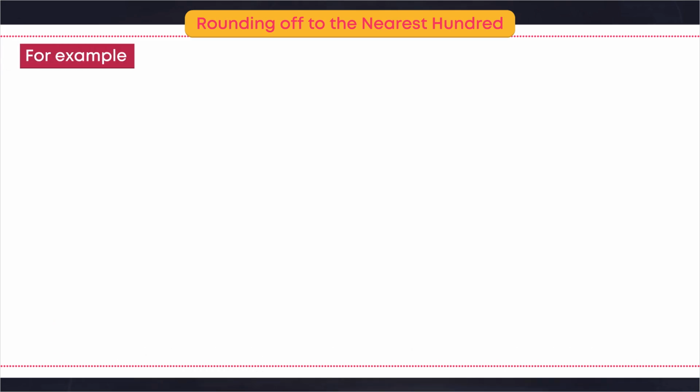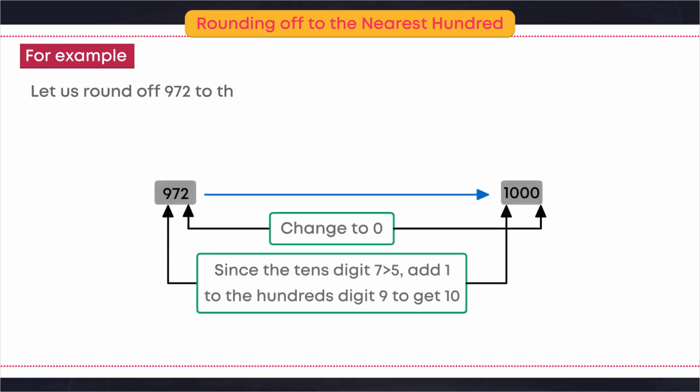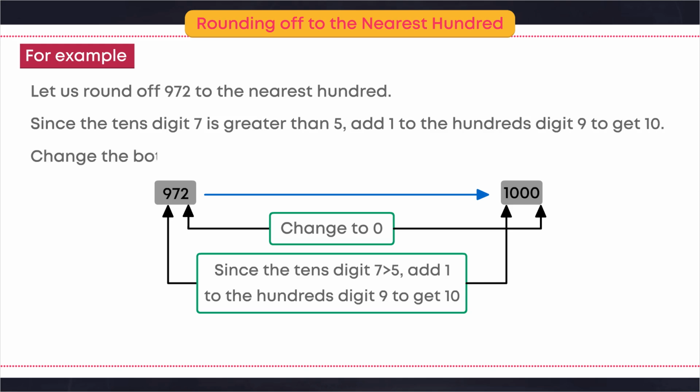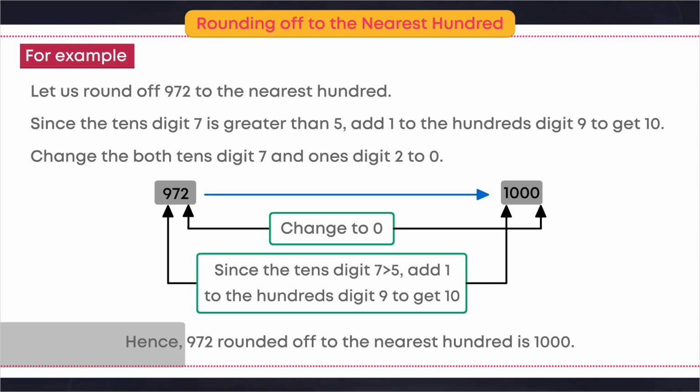For example, let us round off 972 to the nearest hundred. Since the tens digit 7 is greater than 5, add 1 to the hundreds digit 9 to get 10. Change both the tens digit 7 and ones digit to 0. Hence, 972 rounded off to the nearest hundred is 1000.